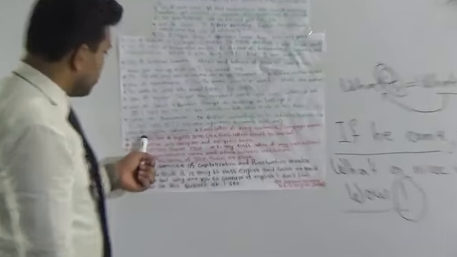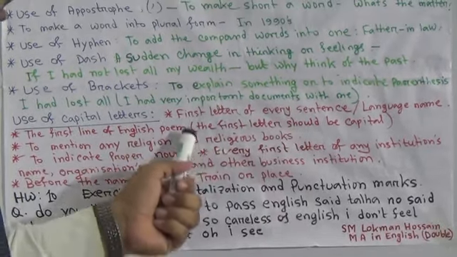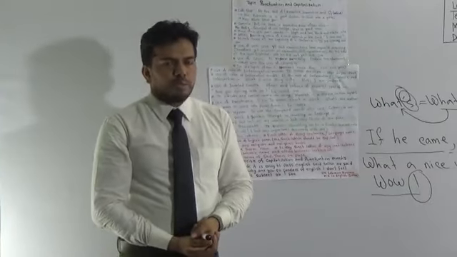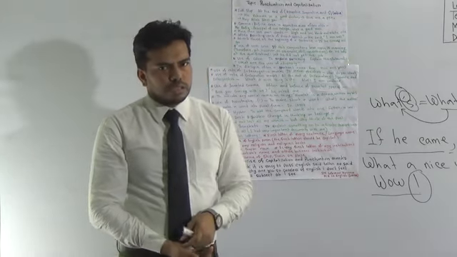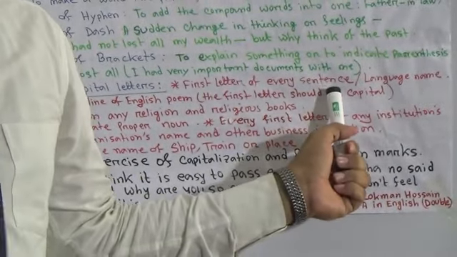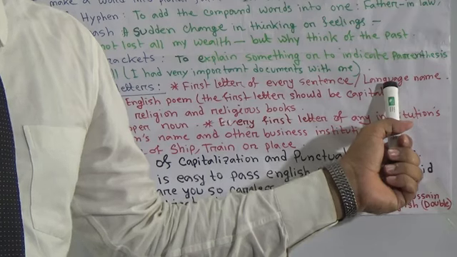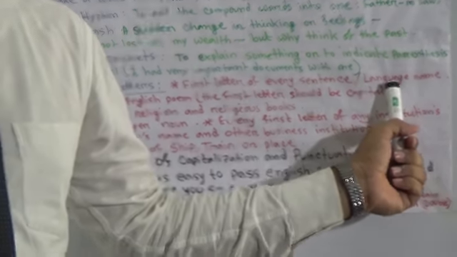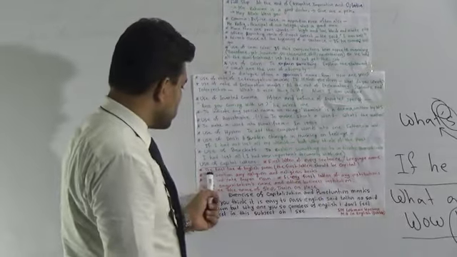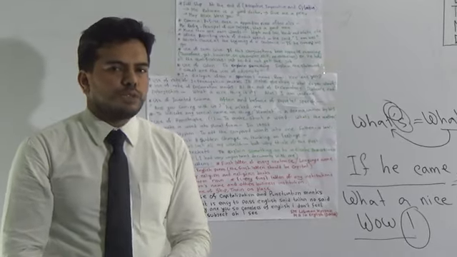Okay. Now, use of capital letters is very easy for you. In your question paper, some letters will be given randomly in small letters, but you have to change them into capitalization. Here, the first one is the first letter of every sentence. Whenever you start writing, the first letter of every sentence should be capital. And any language name, the first letter should be capital. Next one is the first line of an English poem should be capital.